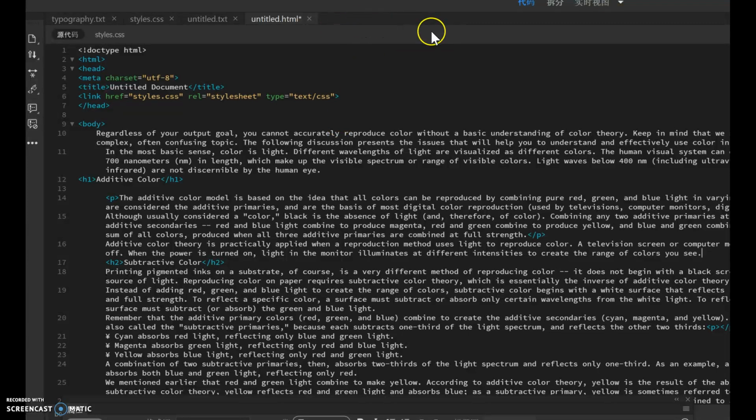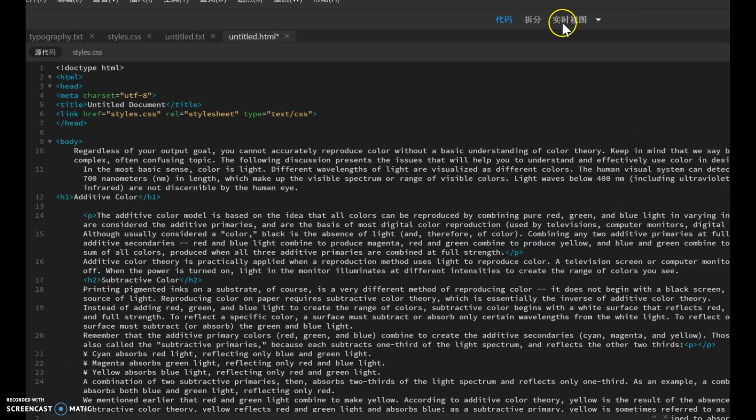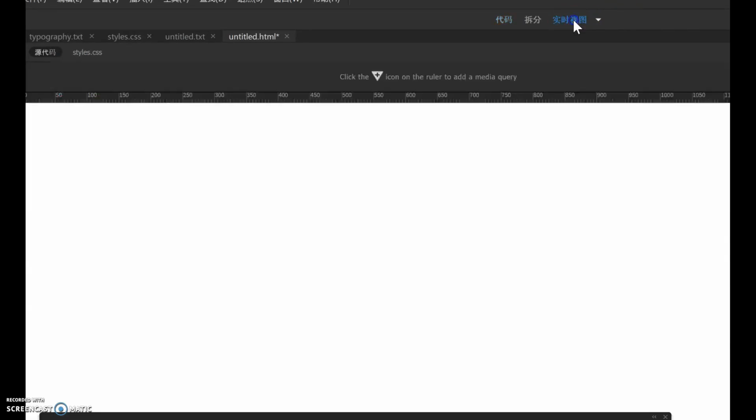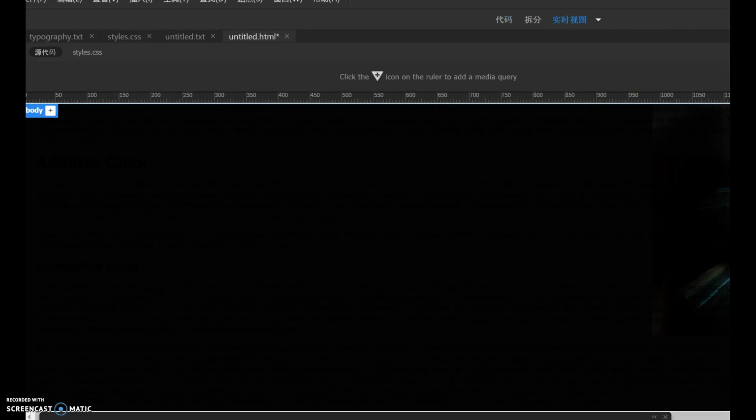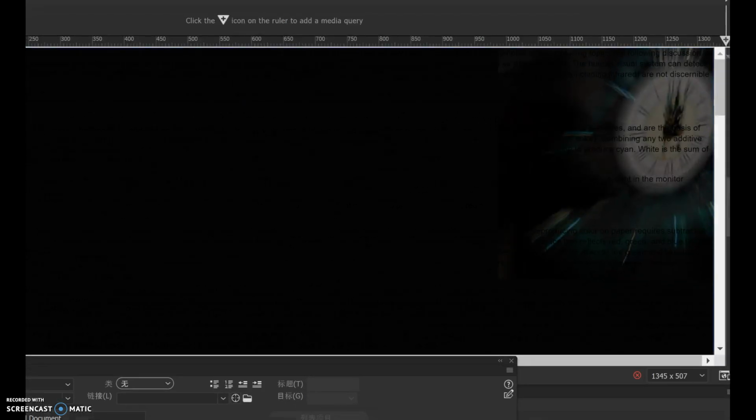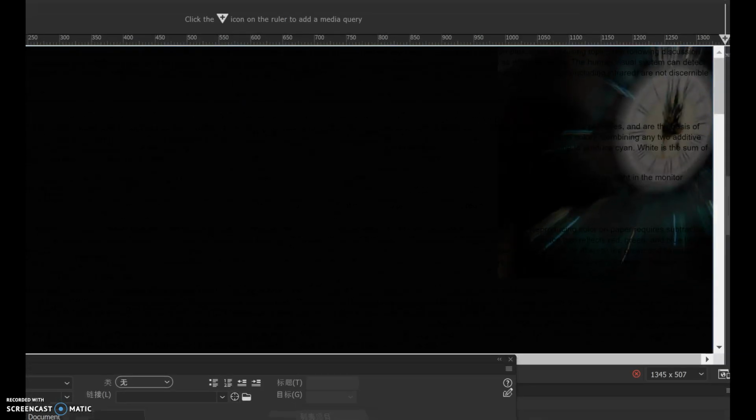But it turns out the resulting website, everything is dark color, and the text is not visible because of the dark color background. So I need to change the background color.